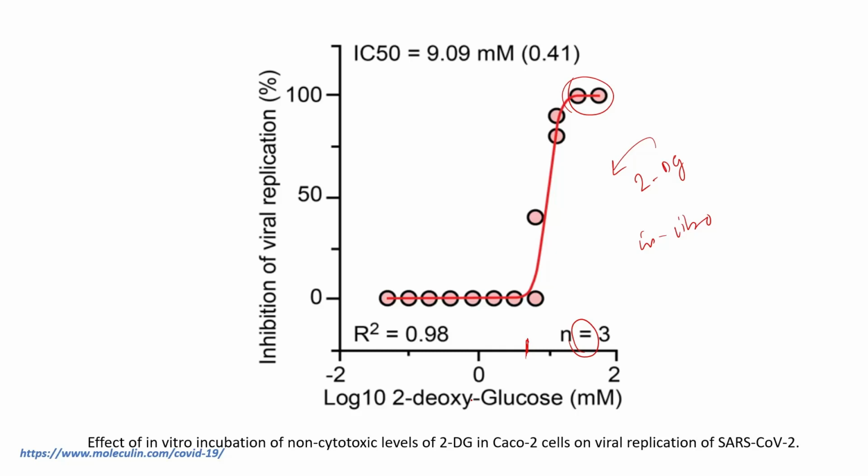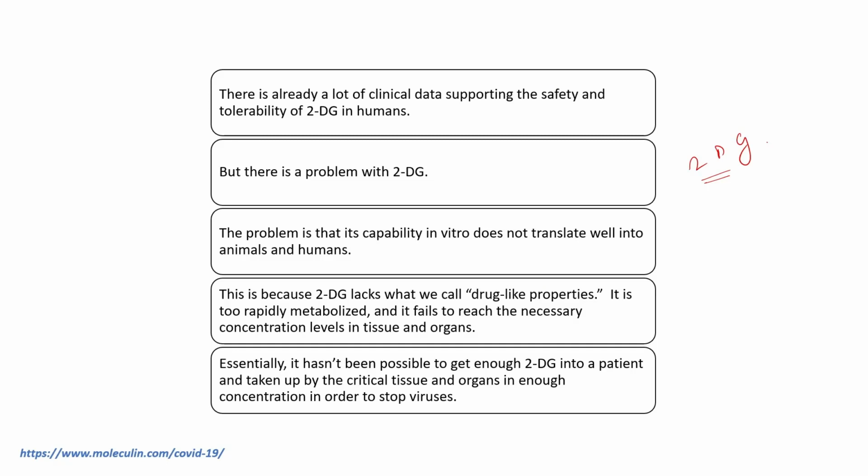But these results are not well translated to humans and animals, because 2DG does not have drug-like properties. 2DG is nothing but a glucose analog, and glucose is taken up by almost every cell in the body. Also this molecule is rapidly metabolized, and it fails to reach the necessary concentration levels in tissues and organs.